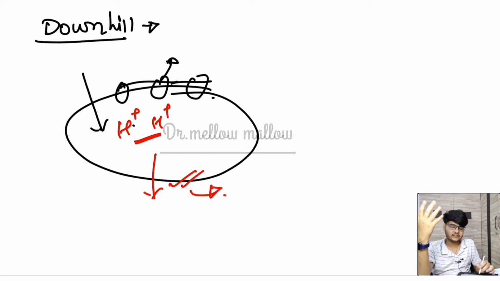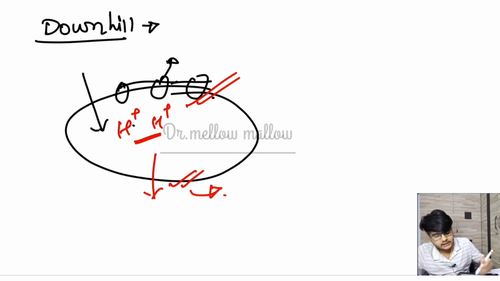So if the gradient of protons breaks, the energy will be released. How will the energy be released? This is the same energy that is released in the ETS. So indirectly ETS is helping. Okay, so let's discuss some more detail of this ETS part. And before going into this, let's talk about redox potential. What is redox or reduction potential?